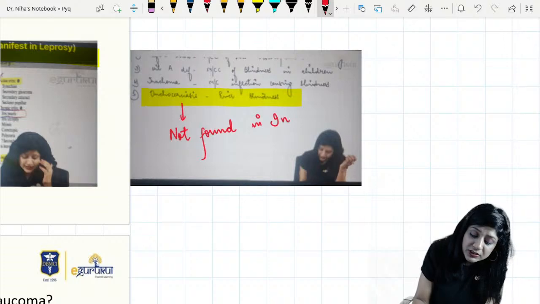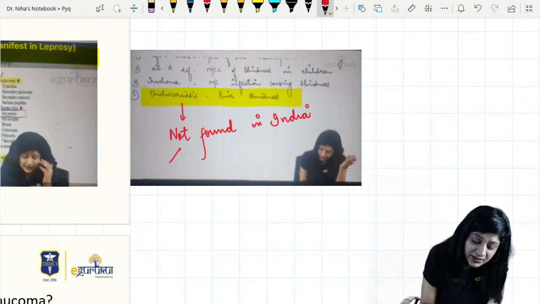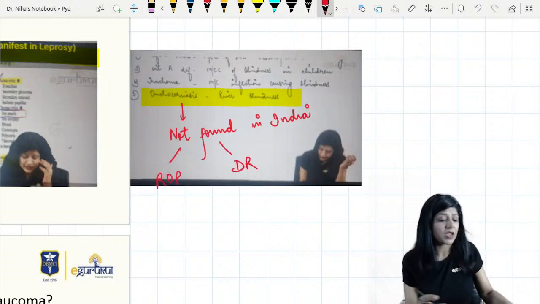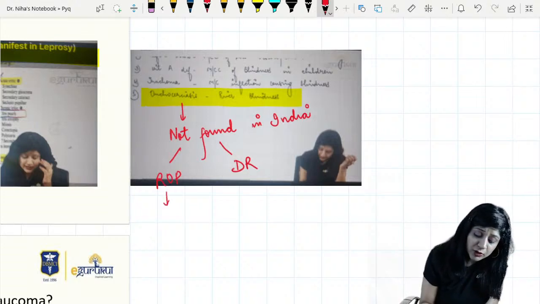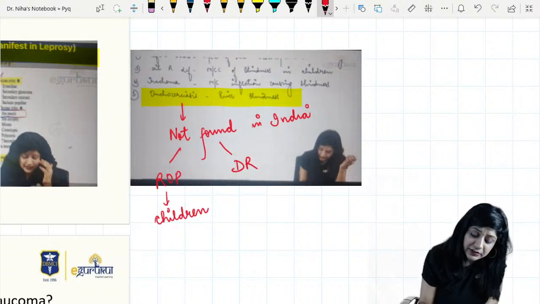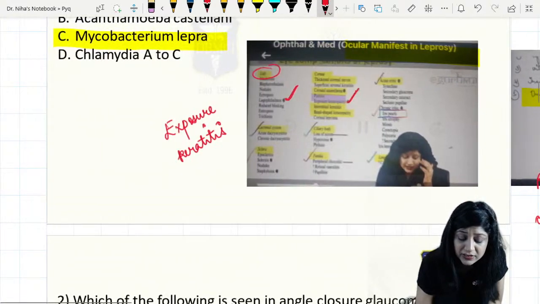Instead, what we take in India is retinopathy of prematurity and diabetic retinopathy. According to age, retinopathy of prematurity we take in children, and diabetic retinopathy in adults. So this is not common.